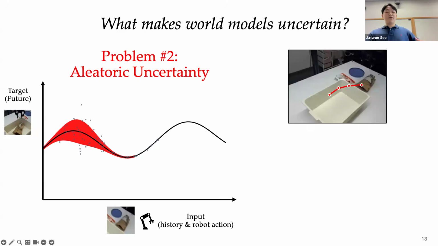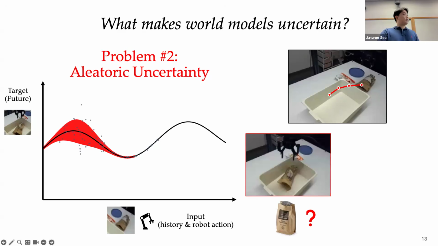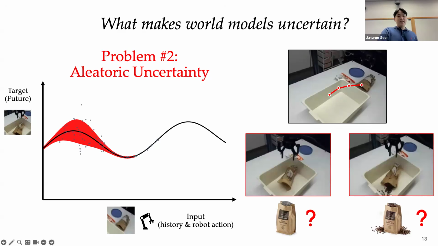For example, suppose the robot drops a coffee bag again, and in the training data, depending on hidden factors such as how many coffee beans are inside the bag, we have observed both spilling events and non-spilling outcomes. So if the bag was nearly empty, it may not spill, but if the bag happened to be very full, the beans may spill. However, because the amount of coffee beans inside the bag is not observable to robots, since it is not observable from the camera images, the imaginations from that input of the world model still remain uncertain.